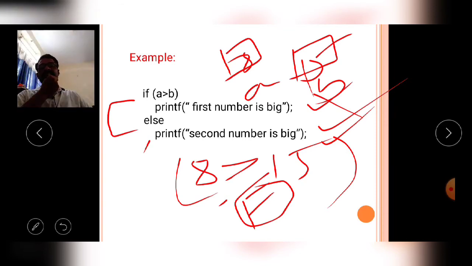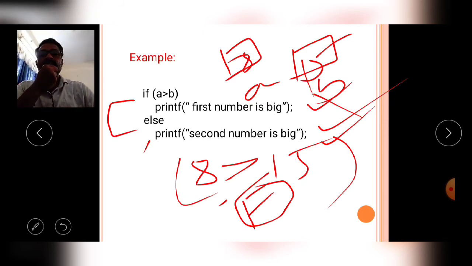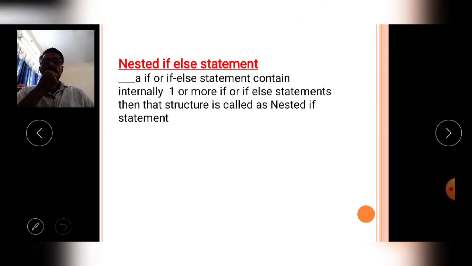So the if else statement is executed depending upon the truth value of the if condition. If the given condition is true, it executes the if block. If the given condition is false, it executes the else part. Like that the if else statement is executed.